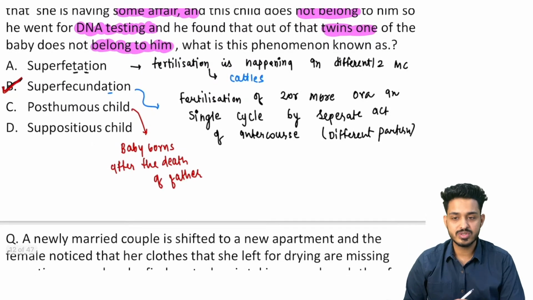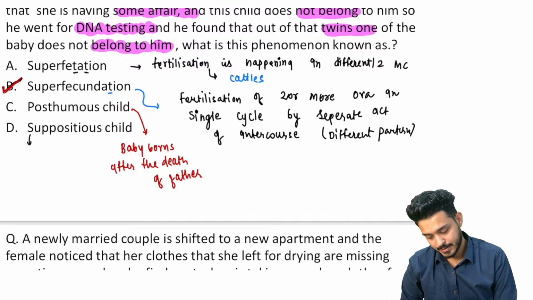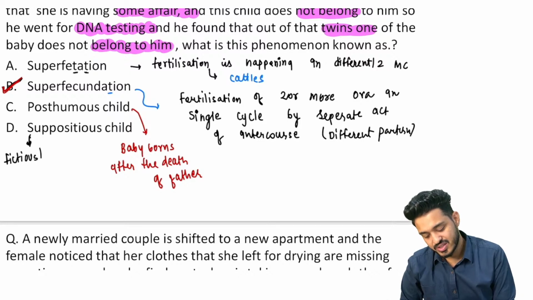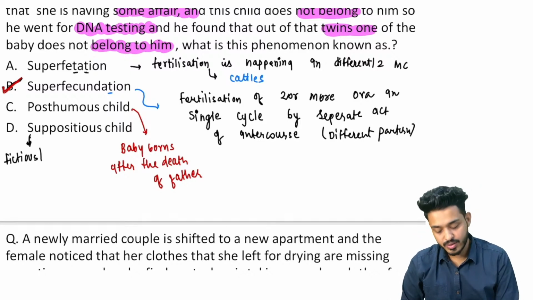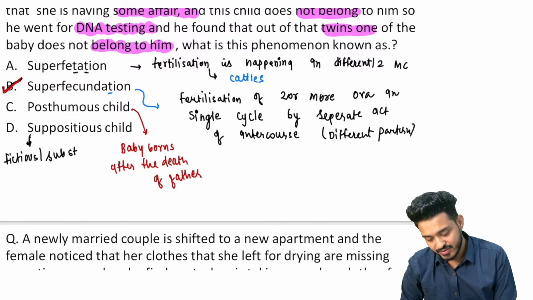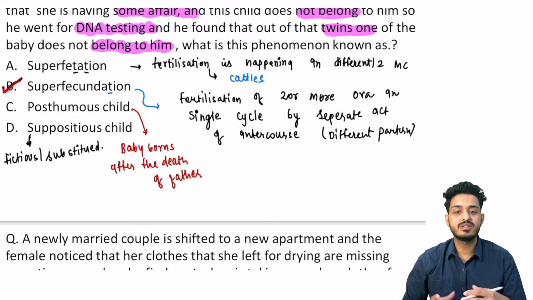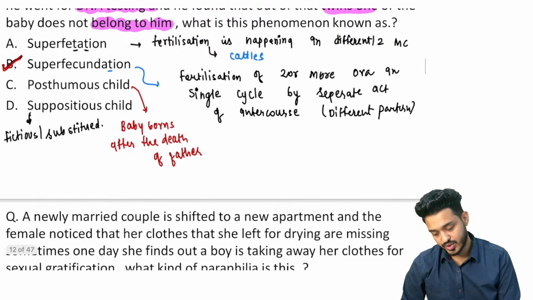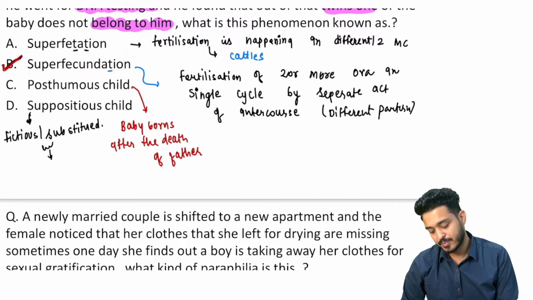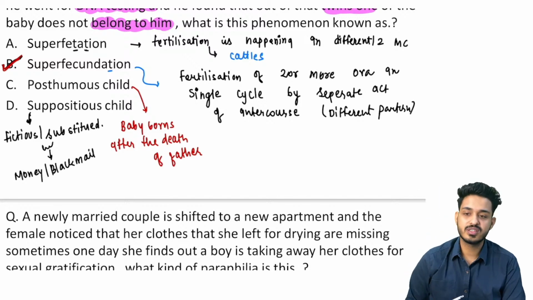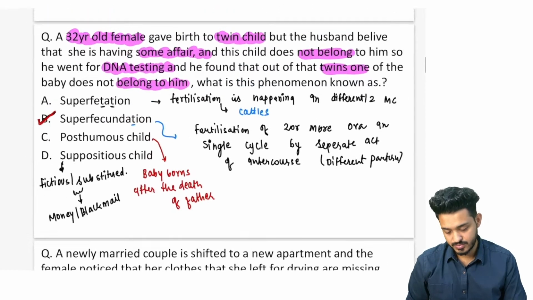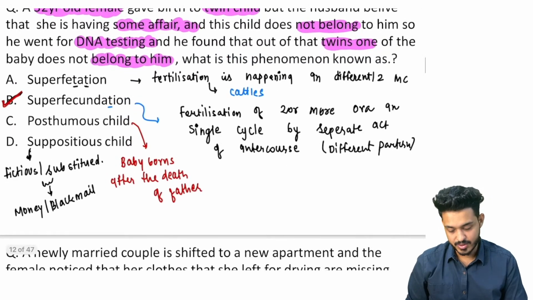And what is this supposititious child? This is also known as fictitious. Sometimes we call it substituted also. तो ये monetary benefits के लिए होता है, substituted. Okay, this is for the monetary benefit. Some people are substituting the child. That is going to be for the, you can remember, for the money, right? For the blackmailing someone. This type of child is known as supposititious or fictitious child, right? So these are the things you need to remember about it, right?